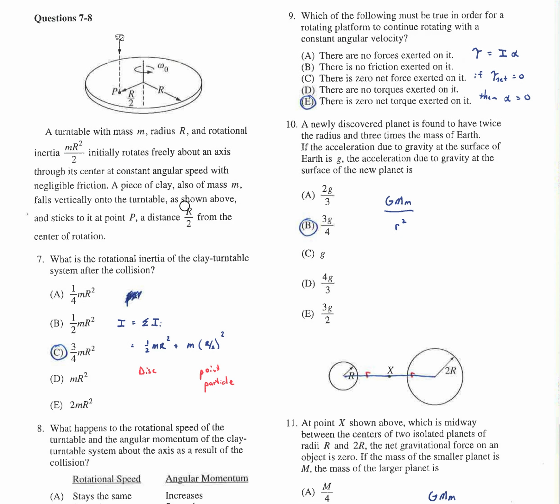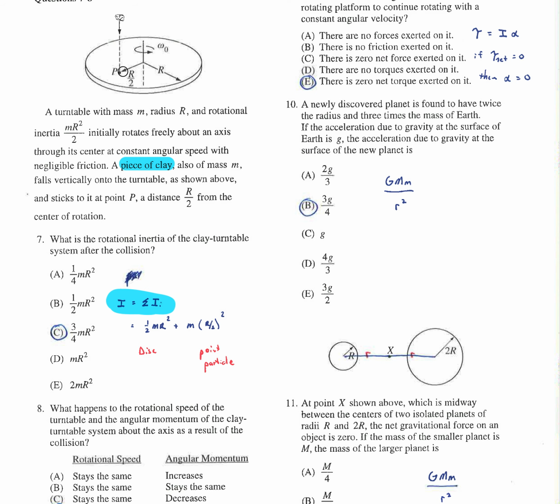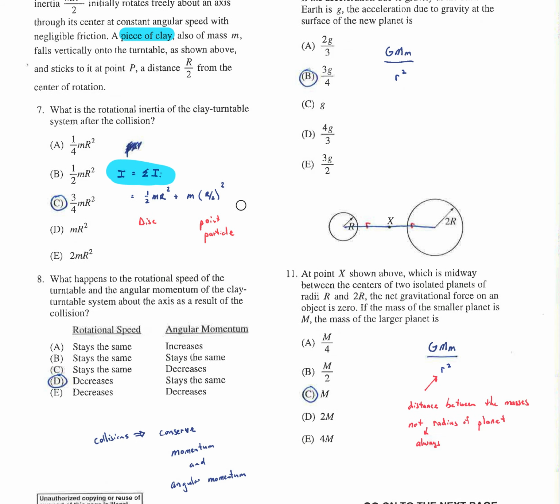This is a collision, right? So we take this piece of clay and we drop it on the turntable, and it wants to know a couple things. Number one, it wants to know the new moment of inertia. Well, the moment of inertia is the sum of the individual moments. And so we just take the disk and we add the point particle, and the point particle is mr squared, where its little r is R over 2, because it tells you right there where it drops it. And so you just add them up.